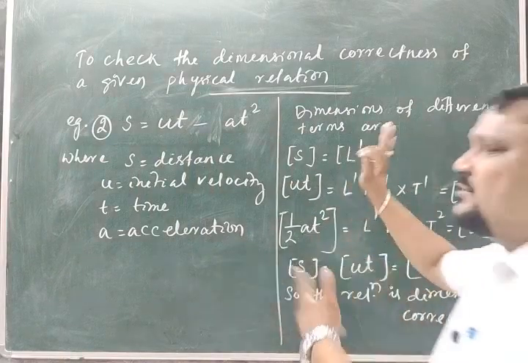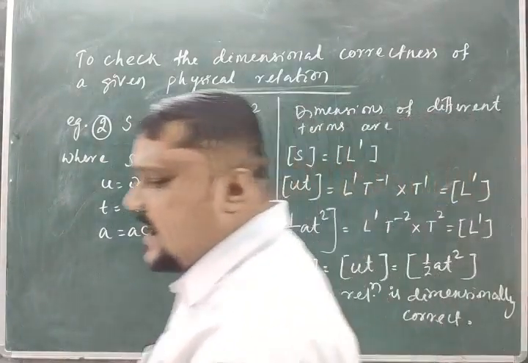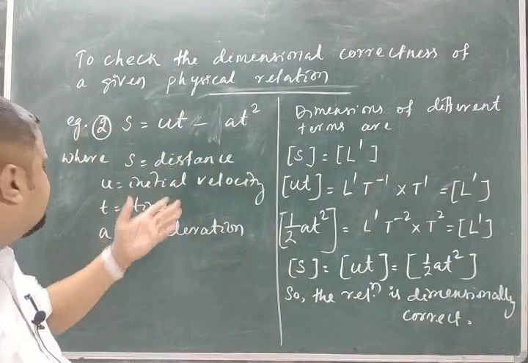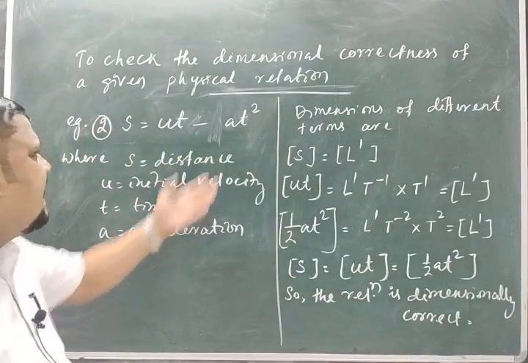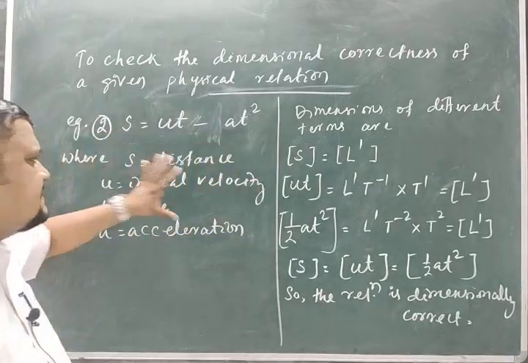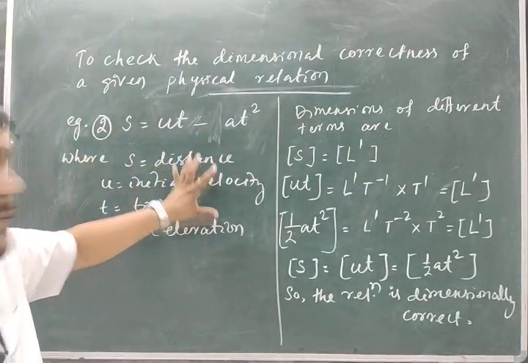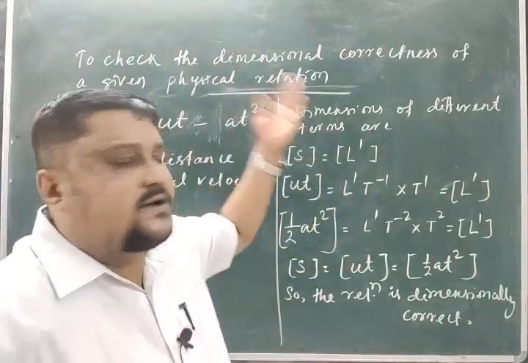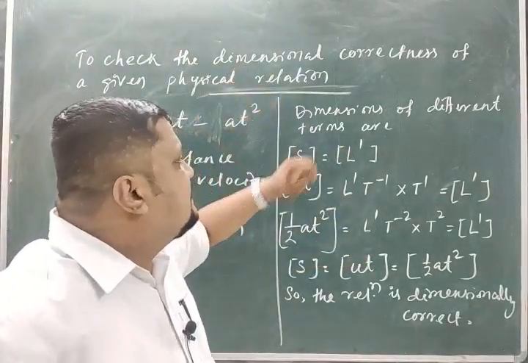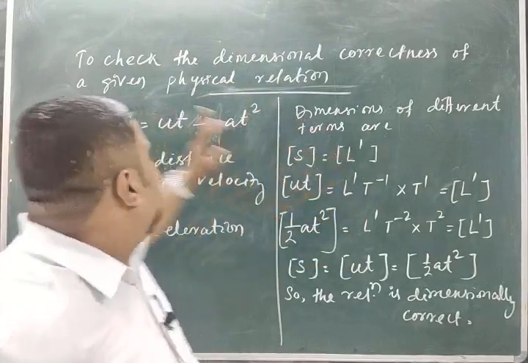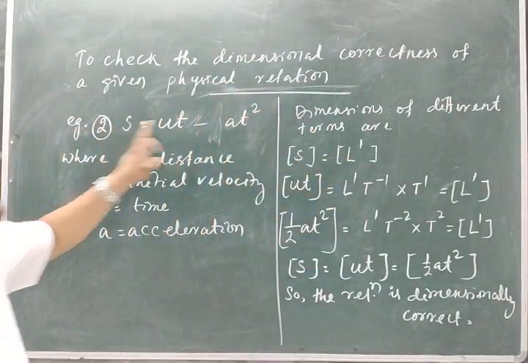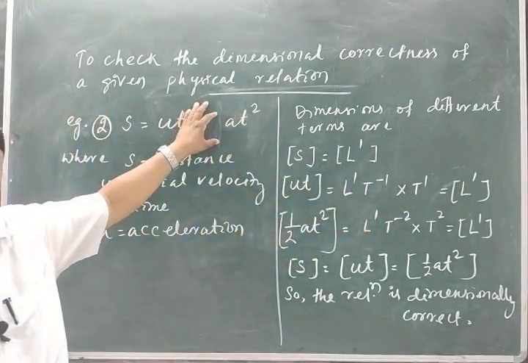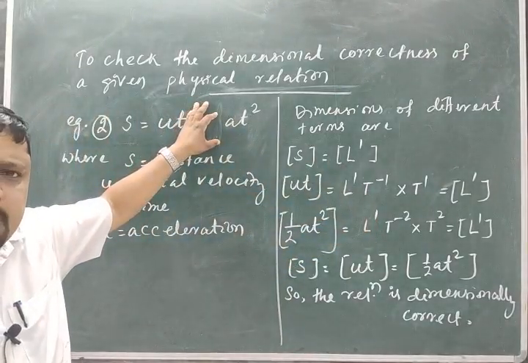Now you do the same procedure. Where s is the distance, u is the initial velocity, t is the time, and a is the acceleration. Already you know these physical quantities and their dimensions. You will read these more clearly in kinematics, that is a later topic. But for dimension, first I take s as the first term, L1, then ut, plus or minus, that does not bother us according to the principle of homogeneity.